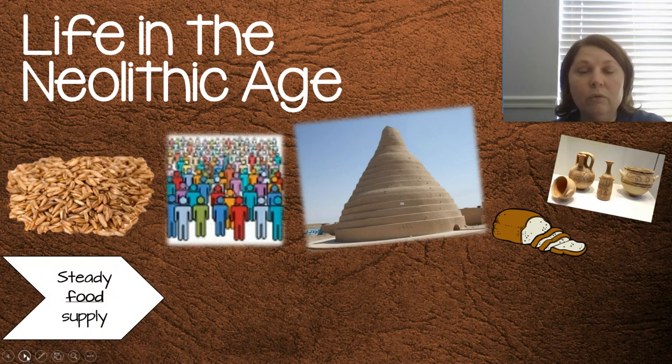So in order for this idea of a permanent settlement to take place, you have to have steady food. The food has to be there or the people won't stay. So the food is the first thing that's necessary for that to happen.